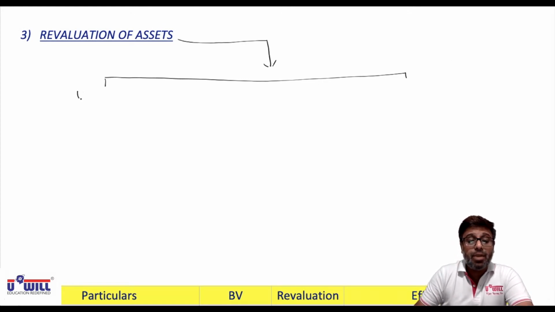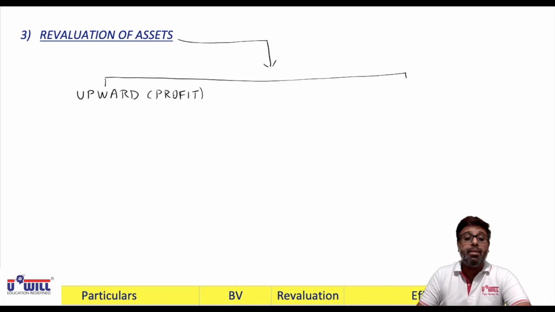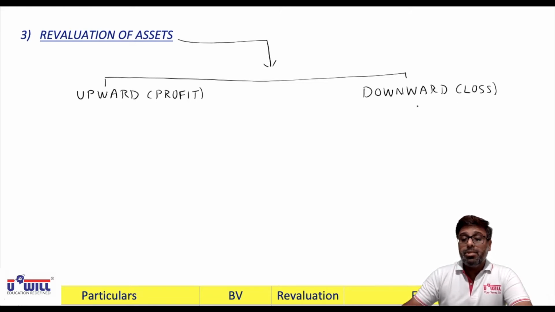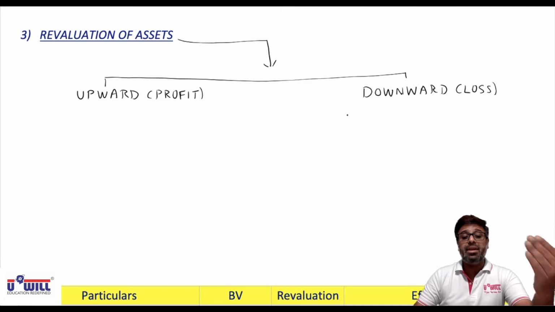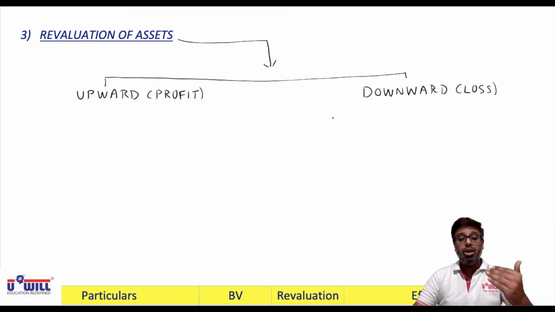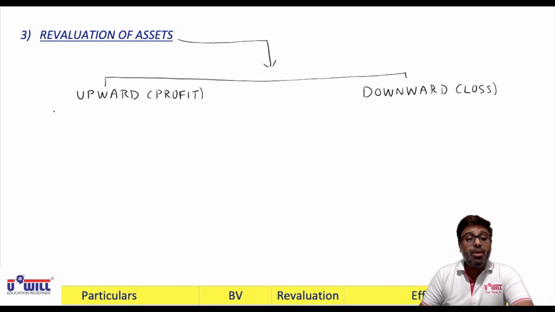One is the revaluation may be done upward. Upward means it's a revaluation profit. Whatever is the book value of fixed assets, compared to that, the holding company has revalued it at a higher amount. That is called revaluation upward. Or the revaluation may be done downward. Downward means it's a revaluation loss. As compared to the book value, the holding company has revalued the assets of the subsidiary company at a lower amount. Now, if the revaluation is done upward, then there would be two effects.